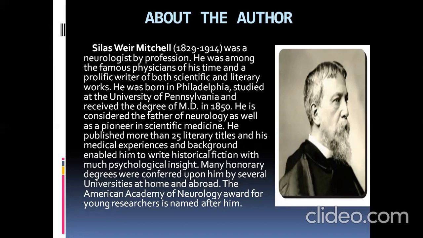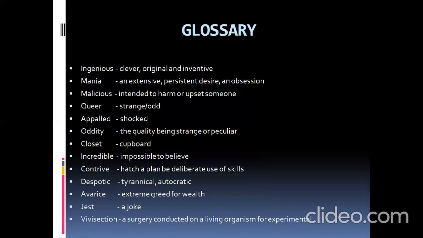Many honorary degrees were conferred upon him by several universities at home and abroad. The American Academy of Neurology Award for Young Researchers is named after him. So he was a well-known author and scientist of his age. Let's see some glossary part here.